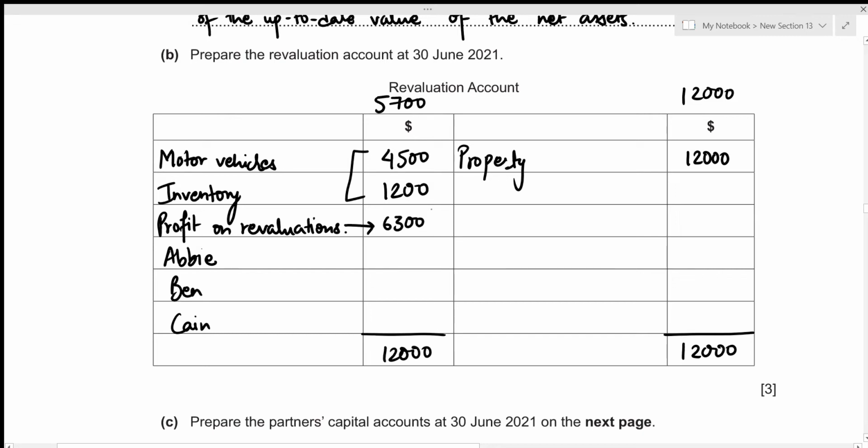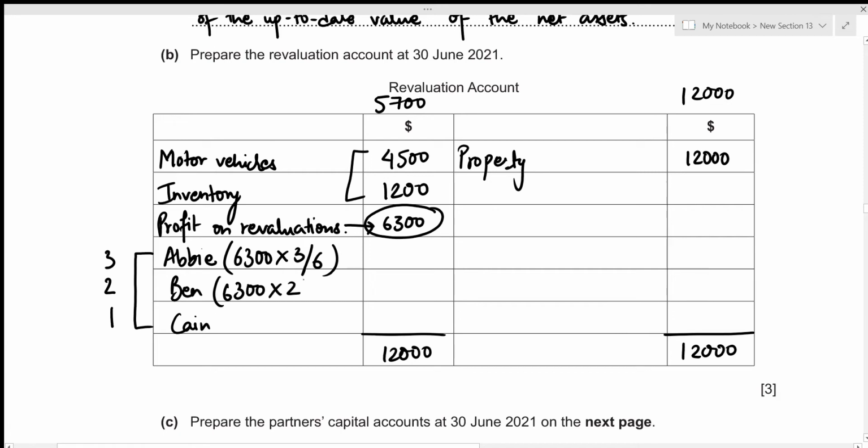Now we need to divide this 6,300 among the three partners, Abby, Ben, and Kane, on the profit sharing ratio of 3:2:1. Alright, for Abby, that's going to be 6,300 times 3 divided by 6, because out of 6 portions of the profit, 3 belongs to Abby. For Ben, that's going to be 6,300 times 2 by 6. And for Kane, that's going to be 6,300 times 1 by 6.